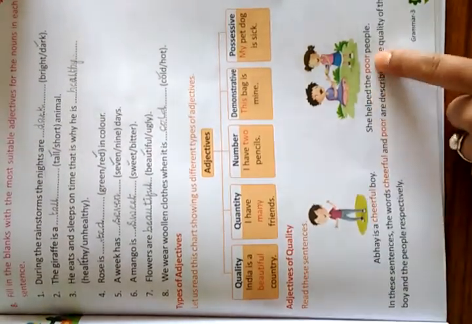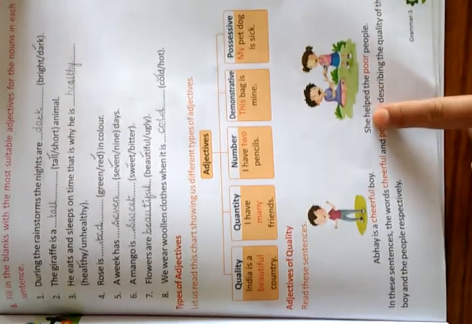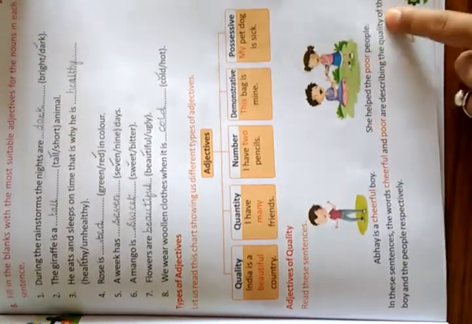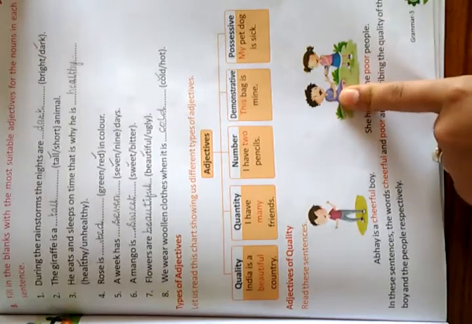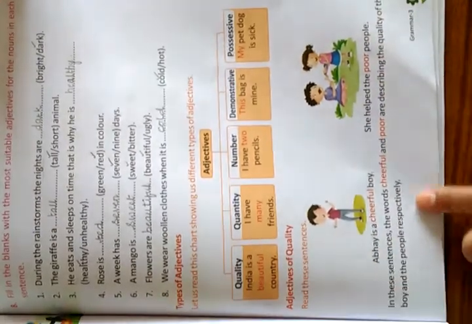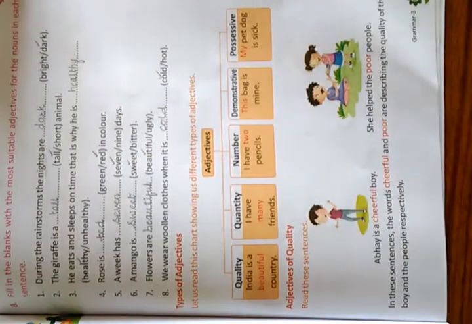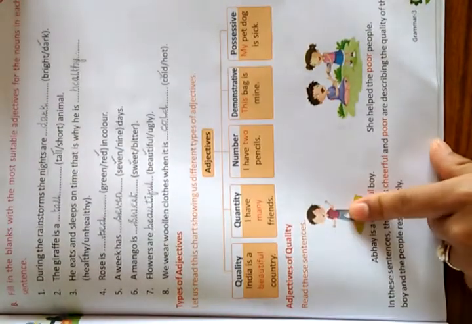And how is he? He is a cheerful boy. So cheerful. The girl helped the people. For example, she helped the poor people. But with whom did she help? Poor people. That means in these sentences, cheerful and poor are describing the quality of this boy Abhay and this girl.